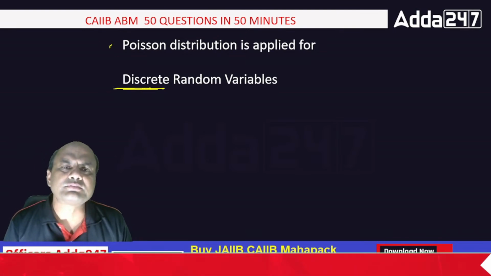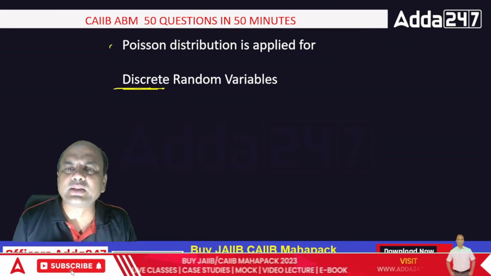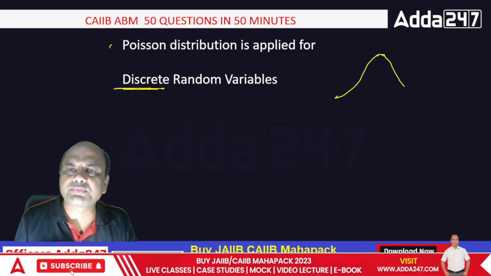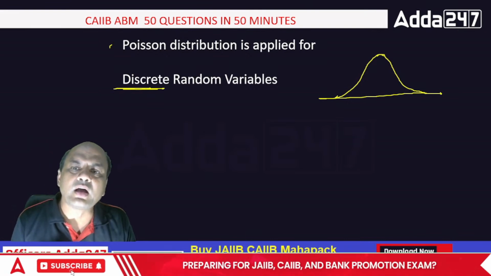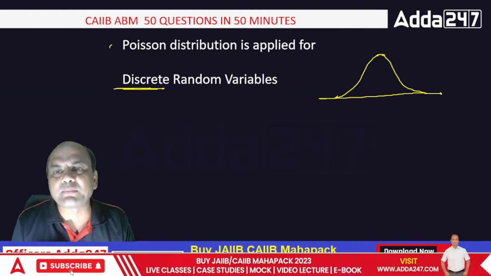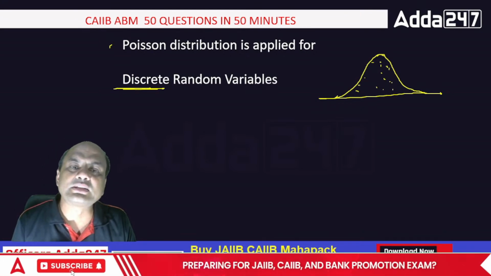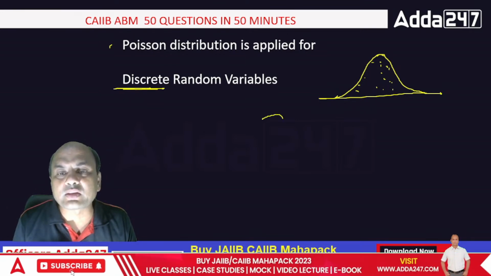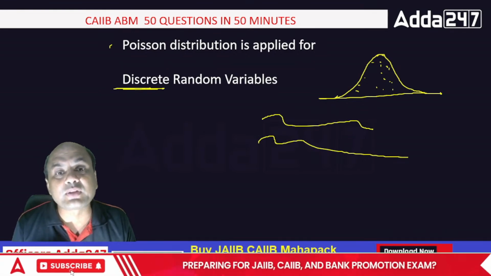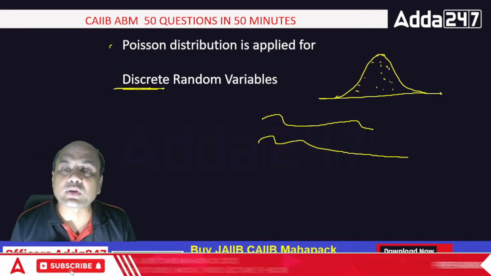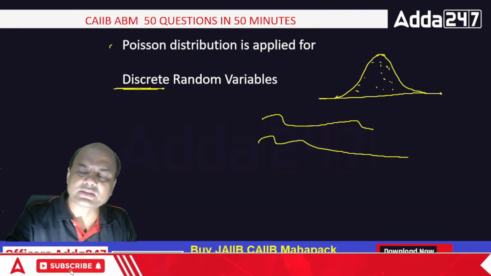How many sand particles will be there in a mountain? Suppose I draw this mountain, okay, don't take it as a normal distribution curve, it's a mountain. How many sand particles will be there in this mountain? Smaller ones, dot, dot, dot. How many? Indefinite. These are called discrete. How many water particles will be there in the river? Indefinite, discrete. Discrete means which you can't count. It is too big. So Poisson is applied for discrete random variables.